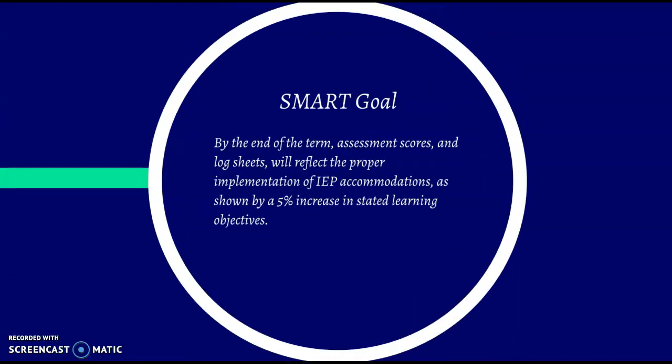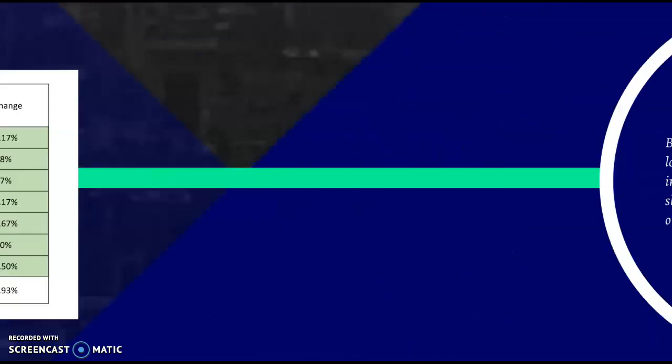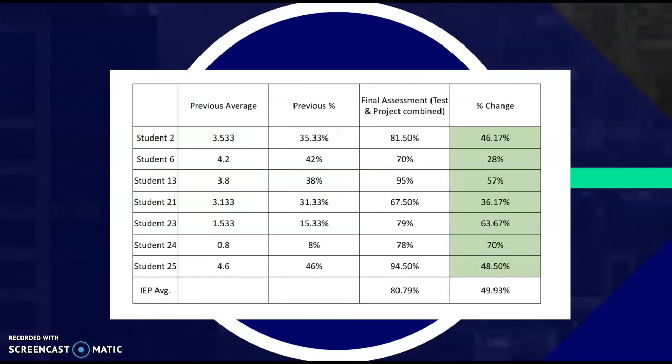So our SMART goal: by the end of the term, assessment scores and log sheets will reflect the proper implementation of IEP accommodations, as shown by a 5% increase in stated learning objectives. So, meaning that at the end of the term, we should see test scores going up by at least 5%. And we assumed that would be an average. Good news is it worked.